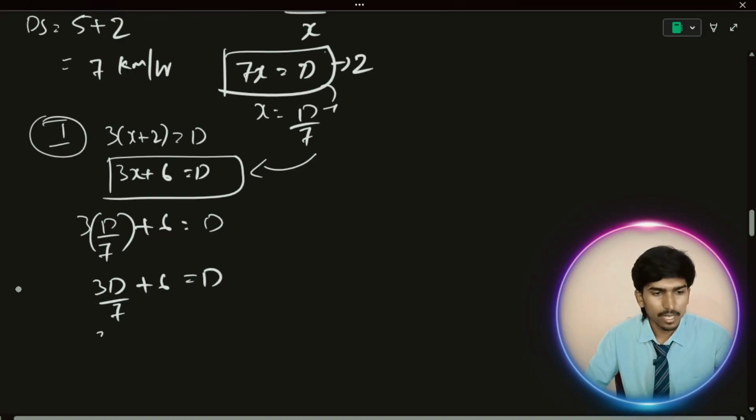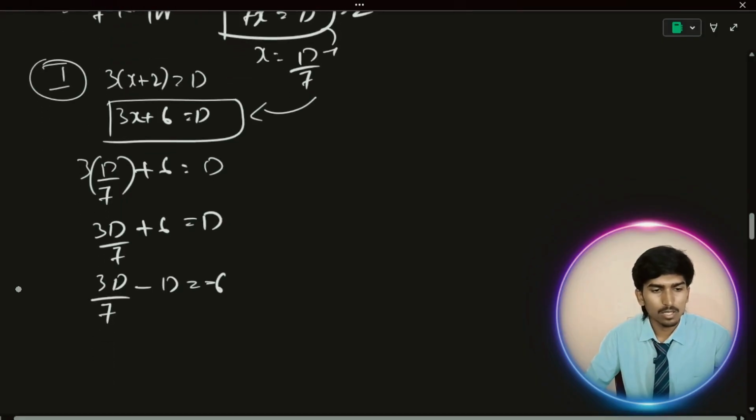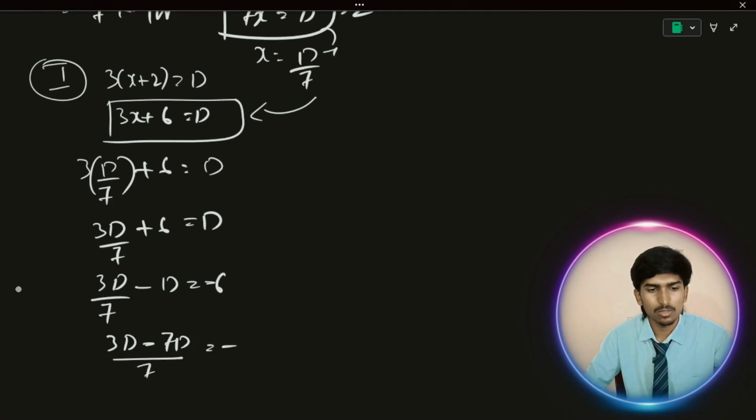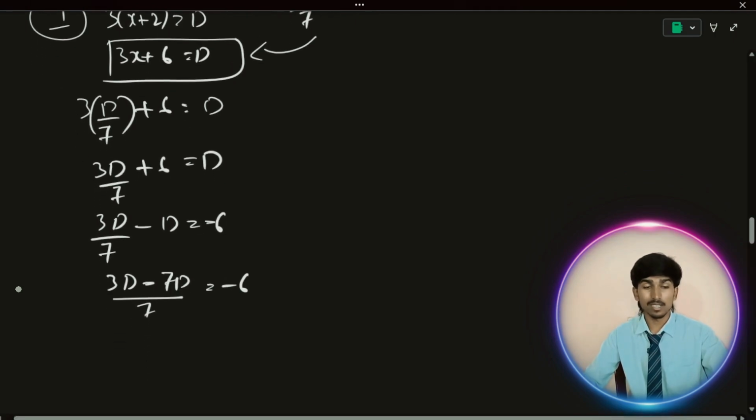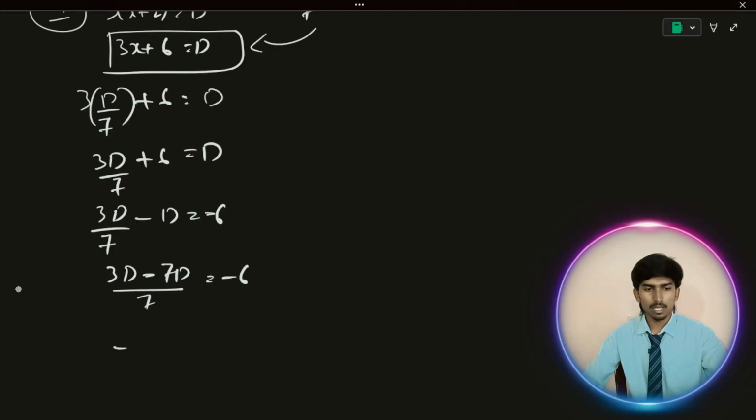Shift this d to this side. 3d by 7 minus d is equal to minus 6. Cross multiply: 3d minus 7d by 7 is equal to minus 6. I'm doing it step by step so that everybody will understand. Otherwise I can do it directly also. 3d minus 7d, what is the answer? Minus 4d. Just cross multiply, minus and minus cancel. d is equal to 42 by 4.